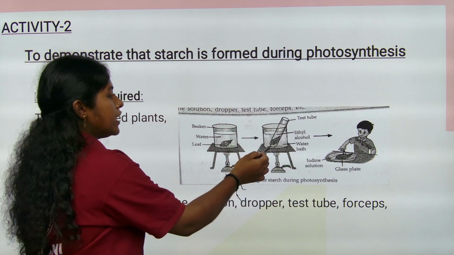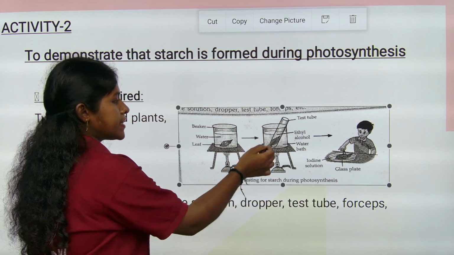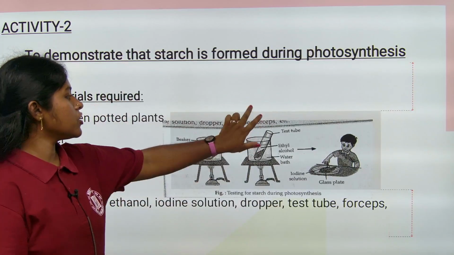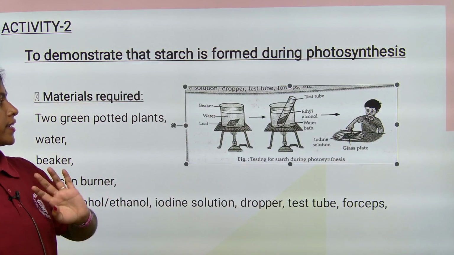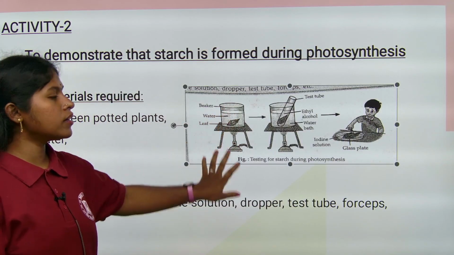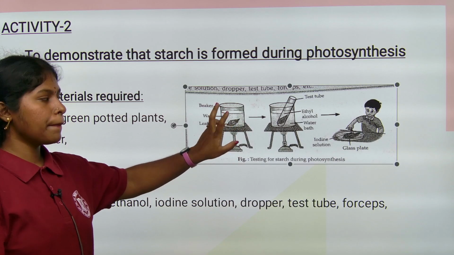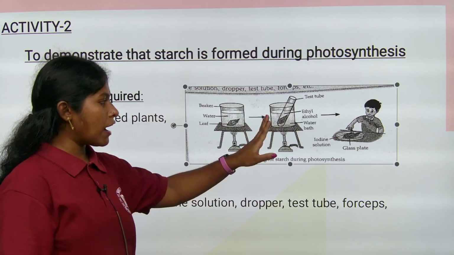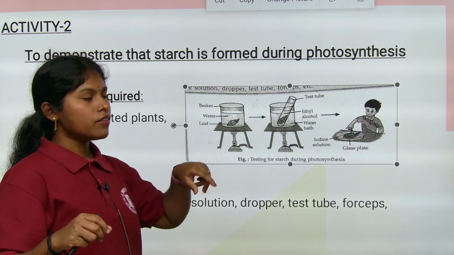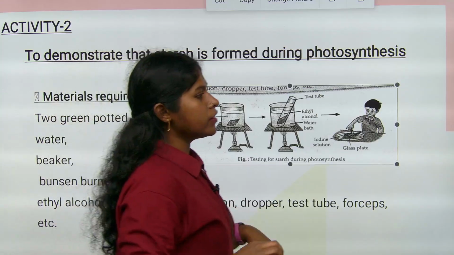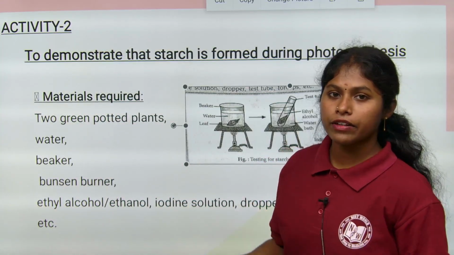See, the leaf is in alcohol in a test tube, and it is placed in a beaker which has water, and we boil it. Before that, to get the leaves softened, first we have to boil them for 5 to 10 minutes in a beaker. Then we place the leaves containing alcohol in a beaker. So what will happen? The chlorophyll present in it will be destroyed.